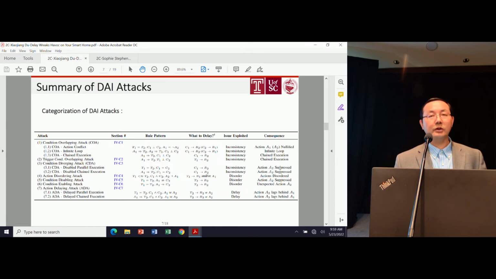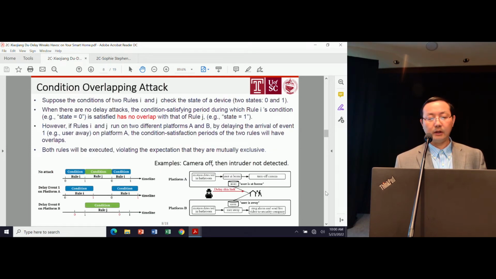So the consequences could be that some wanted action is canceled out and not executed, or there could be unwanted chained execution, or an infinite loop. Or two actions that should happen with A first and B second could, due to the attack, happen in a different order. I will explain 3 of them in detail. Again, I don't have time to go through each one. So let's look at an example in detail. This is one of them, called the condition overlapping attack. I'll start with the example and then summarize the attack.